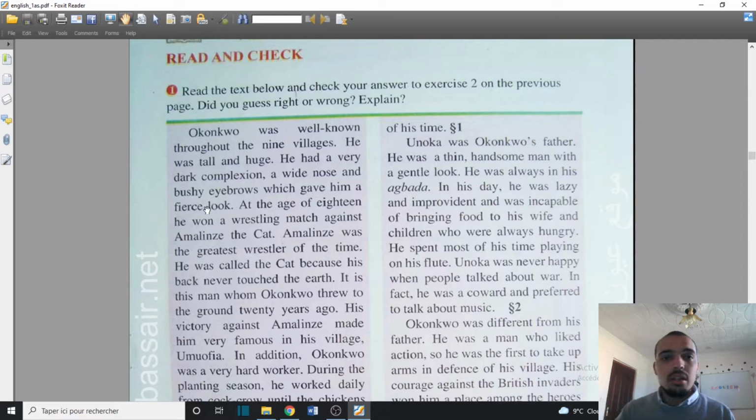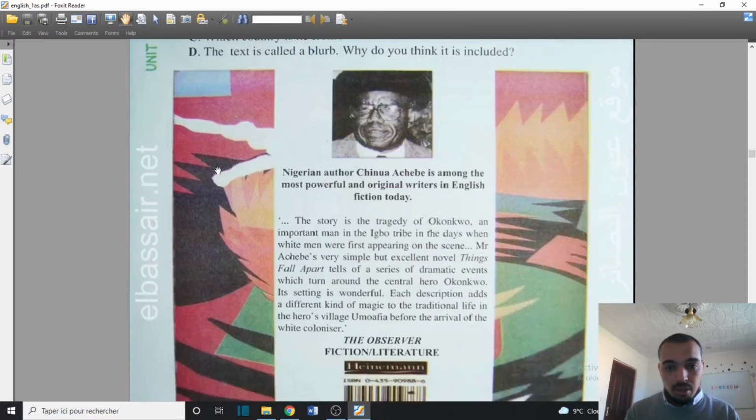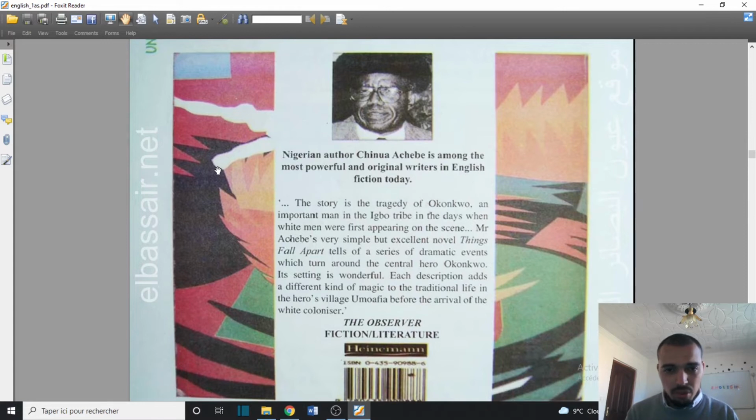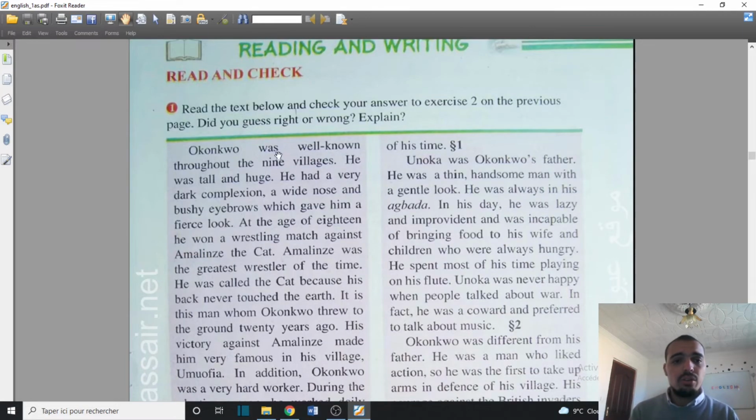So now we will start with our review of this lesson, which was about description, which is very important. By the end of this review, you are supposed to be able to describe some characters. If you remember, we went through this part of the novel written by Chinua Achebe. I don't remember the exact title. Anyway, we'll just go through the descriptions.